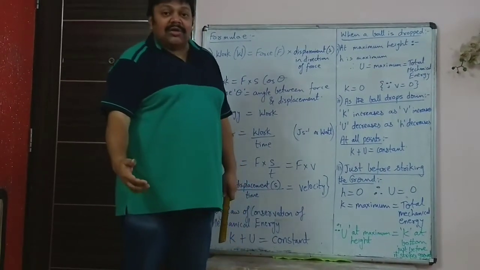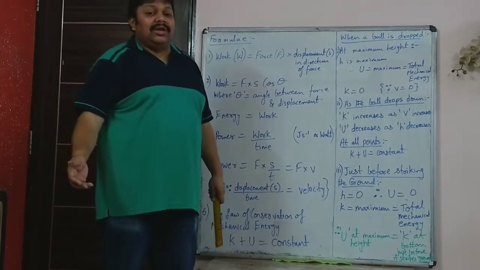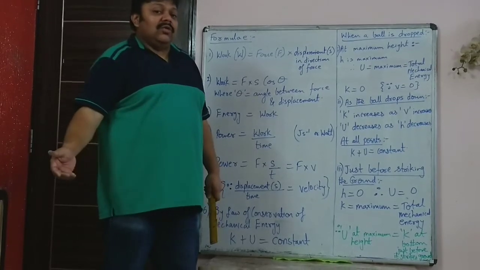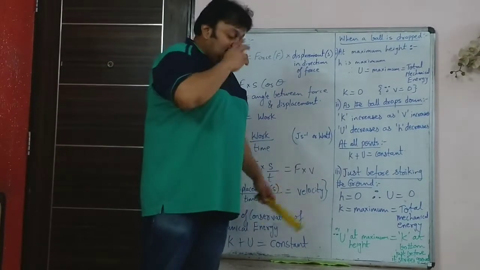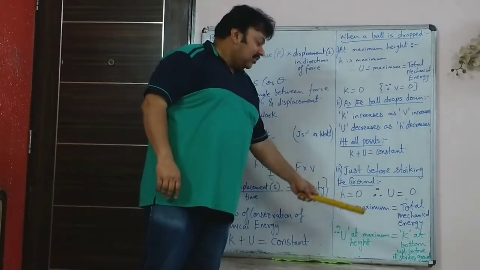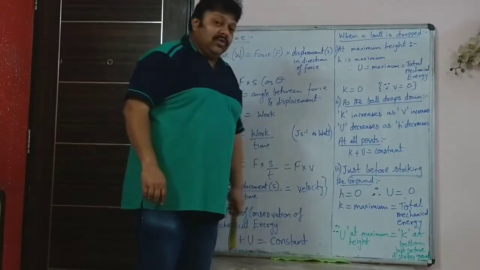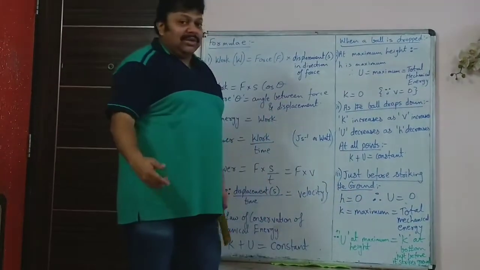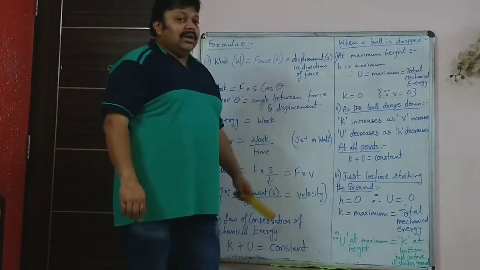So just before it strikes the ground, the entire total mechanical energy will be equal to its kinetic energy, which would remain 100 joule. So that is what is written here. H is 0 just before striking the ground, so U is 0, potential is 0. So kinetic energy will be maximum, and that would be the total mechanical energy.